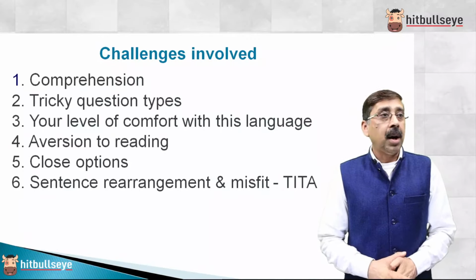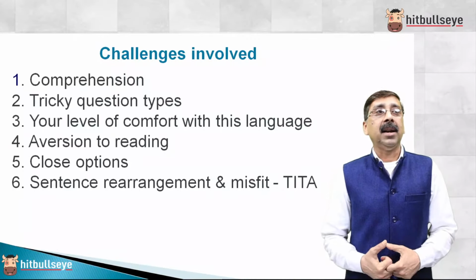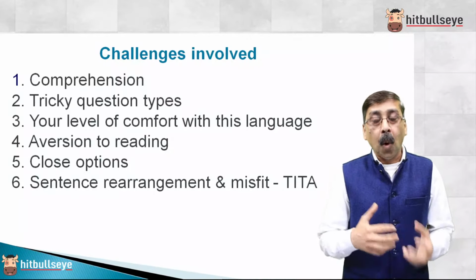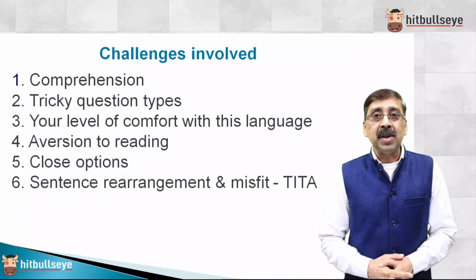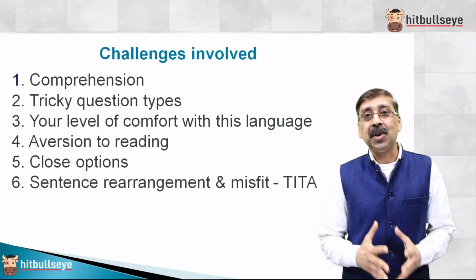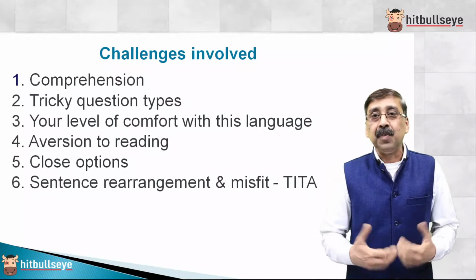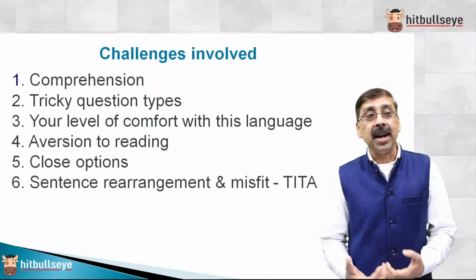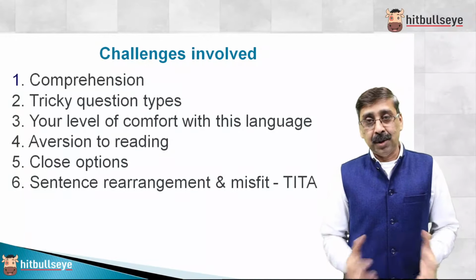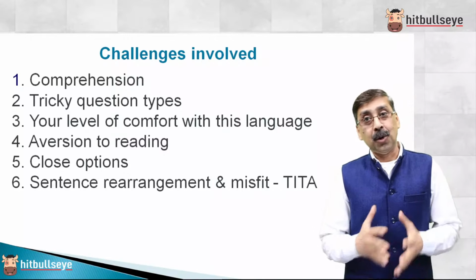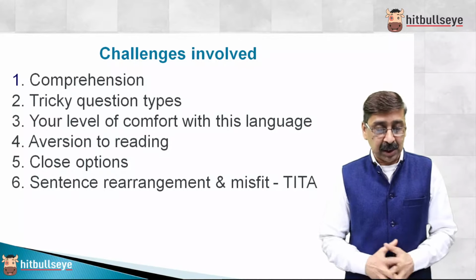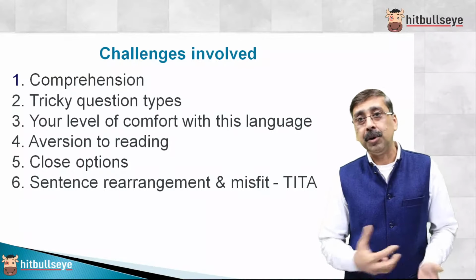Aversion to reading. If you do not like reading, and you get skin rashes, you go colorblind while reading articles, you do not want to read, you hate reading, that means some serious problem is there with your attitude. You need to change your attitude. Please do not think like Shinchan or Nobita, behave like a grown-up. You want to start your career at the level of management in the corporate sector, and you want to score well in CAT, but you don't want to read. Some kind of paradox is there. You need to change yourself. So this fourth point is not going to help. You need to change your attitude.